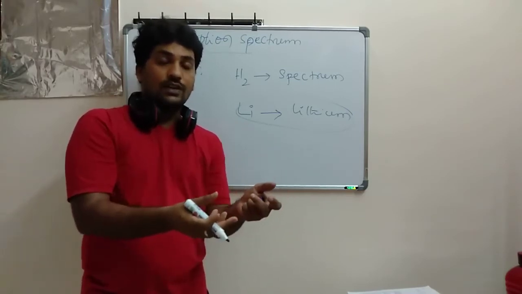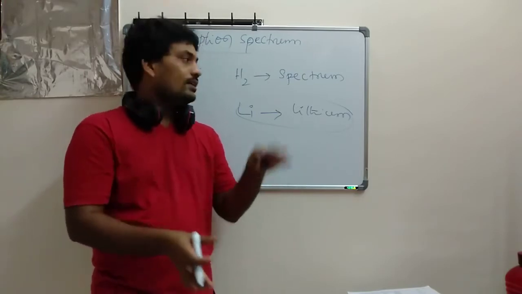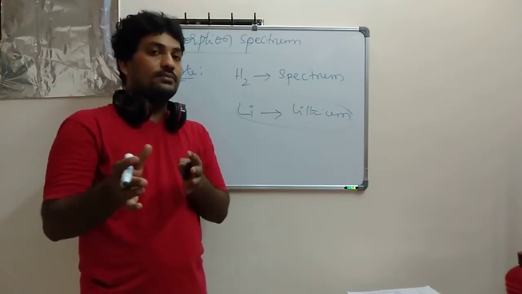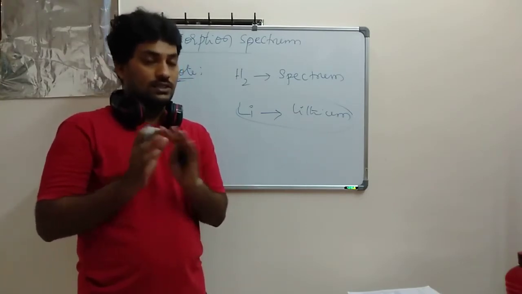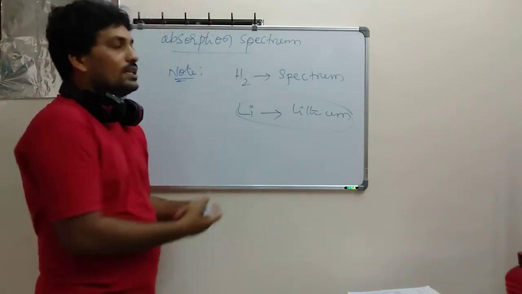So they will identify it, and based on that they are going to solve the case. This is important. This is an application. That is why Bohr's model of the atom is very important. The hydrogen atom is very important. So let's talk about the series here. These are the importance here.